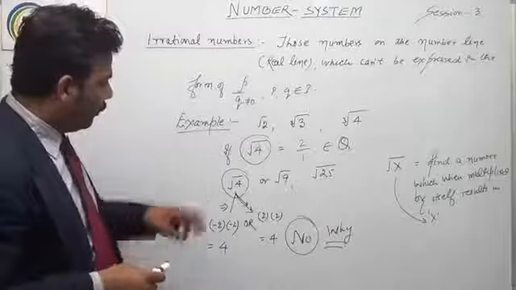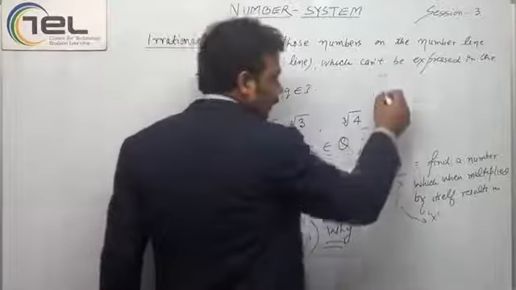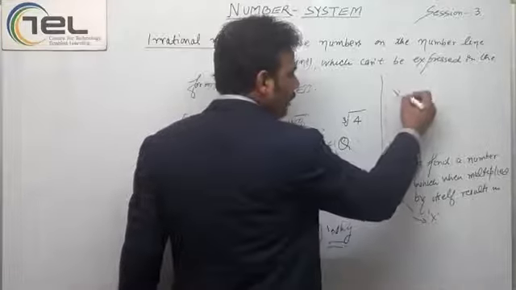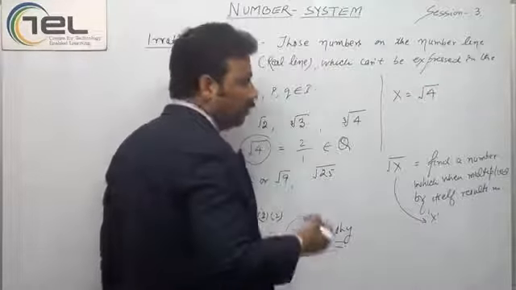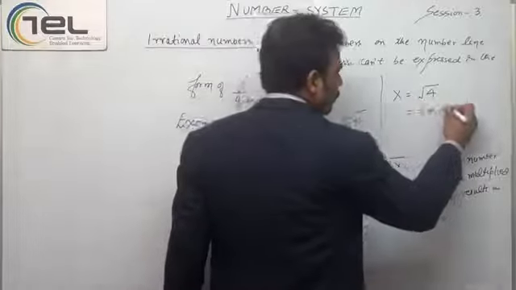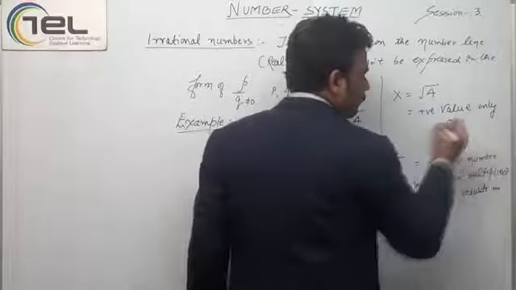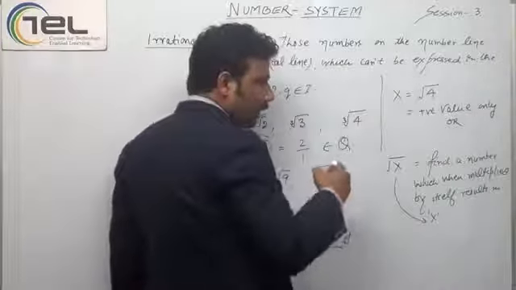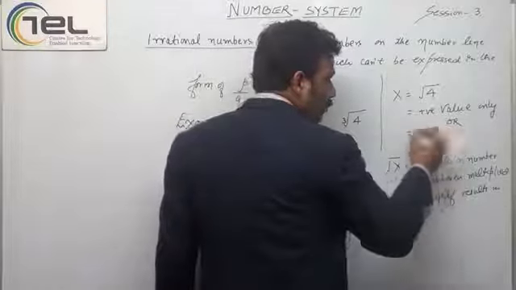Because whenever I talk about x equal to square root of 4, I'm talking about the positive value only, I will say only 2.